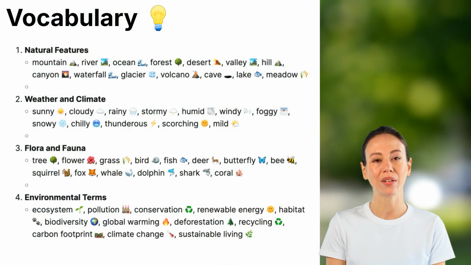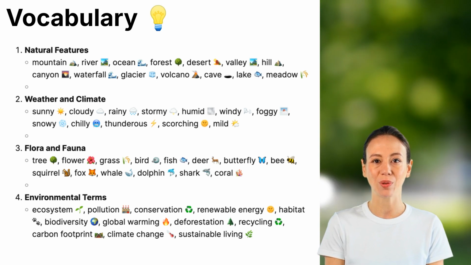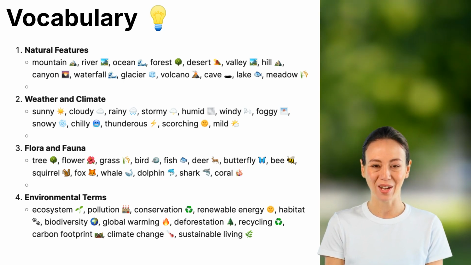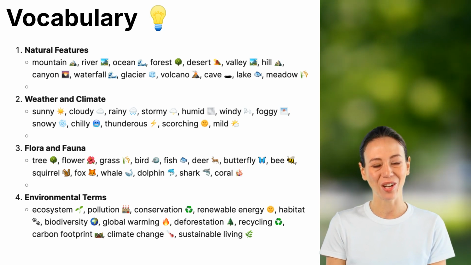Let's go over some essential vocabulary related to nature. In this section, we'll explore key nature-related vocabulary, including natural features, climate, wildlife, environmental terms, and outdoor activities. Let's get started. 1. Natural features. Nature is full of stunning landscapes and geological wonders. Here are some important terms.